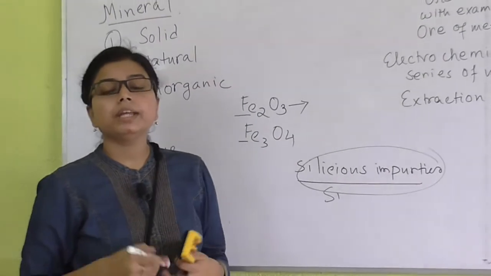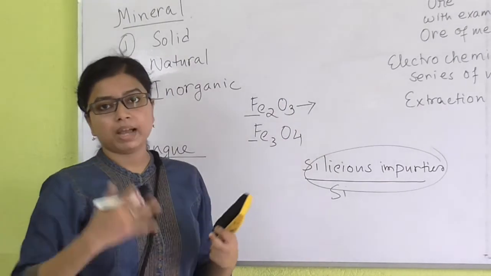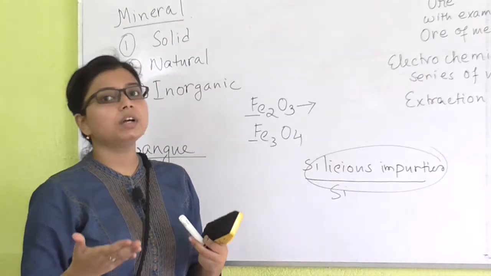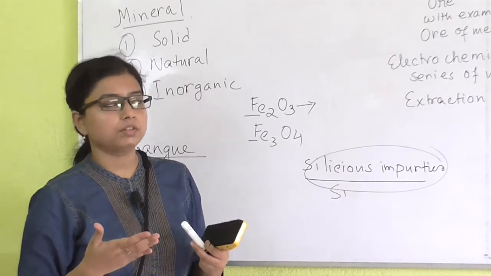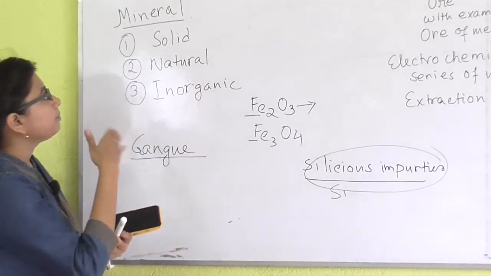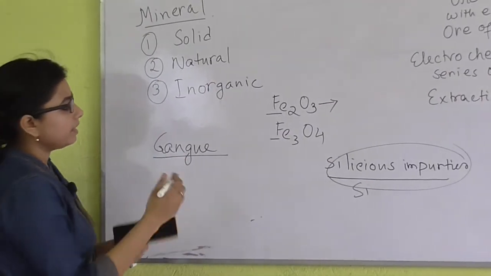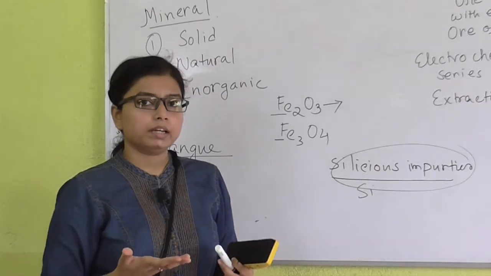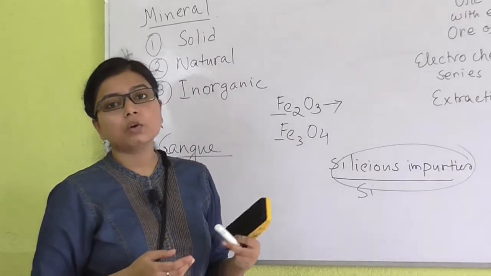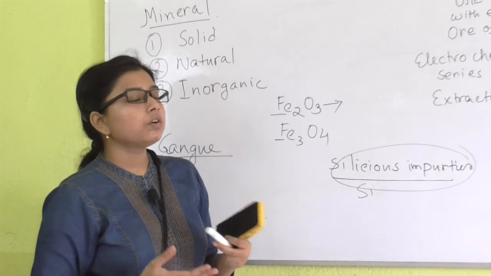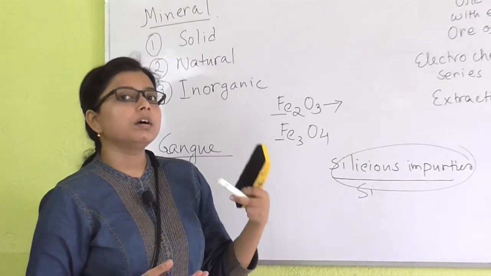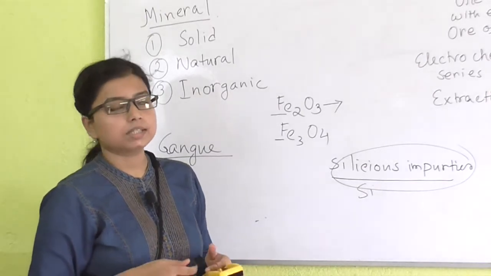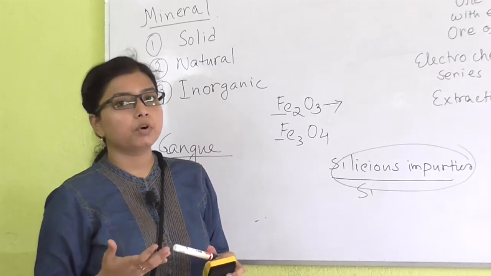So when we take out the minerals by mining, we also take out the gangue materials. We have to remove the gangue materials by different procedures. After mineral and gangue, the next thing is ore. What is ore? Ore is actually a mineral, but we can't take out the metals from every mineral. We have to remove the impurities, then we can take out the metals and use them. So the extraction procedure is important.